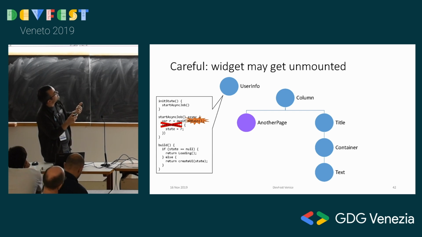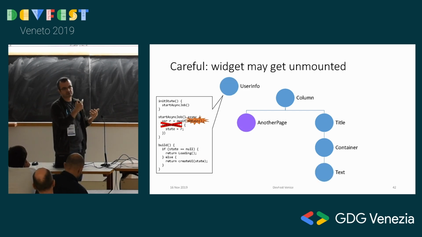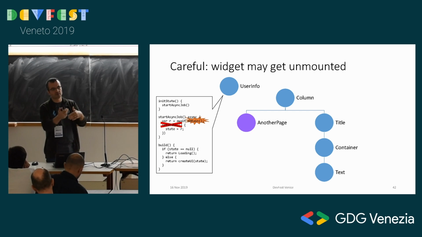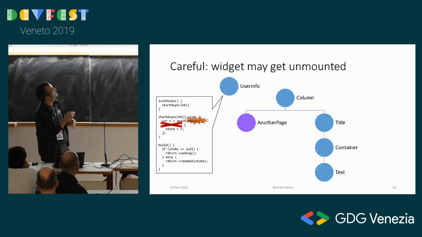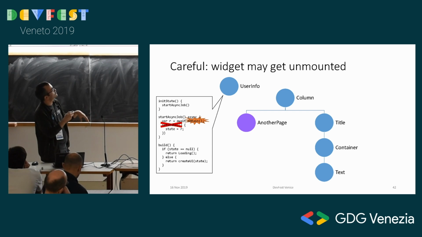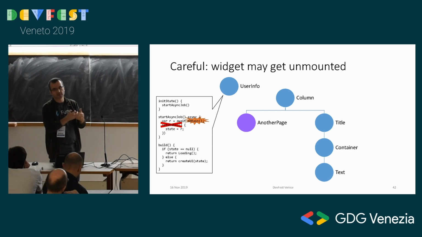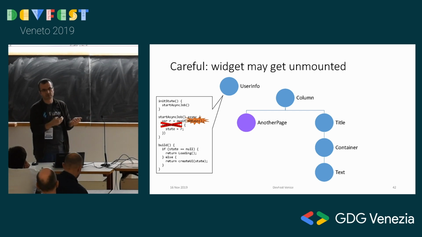So sometimes your widgets will get unmounted. So there's this user info widget on the screen. Maybe the user swipes somewhere else, maybe goes to another page, maybe the page for some reason decides to take it out, right? Dart code doesn't know about that. Dart is just a function, it's being executed. So it keeps running this start async job, even though the user info widget is not in my widget tree anymore. So when it tries to call set state, you get an error. The error actually tells you, okay, you tried to call set state in a widget that's not mounted anymore, etc., etc.